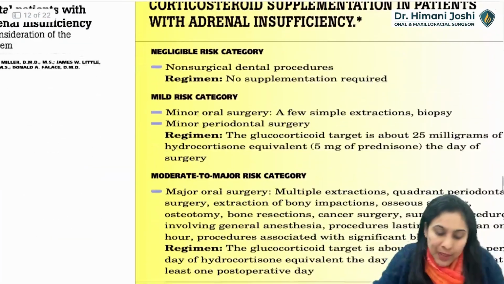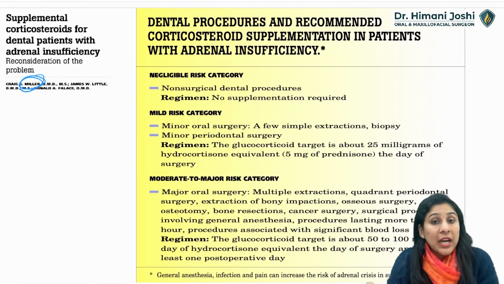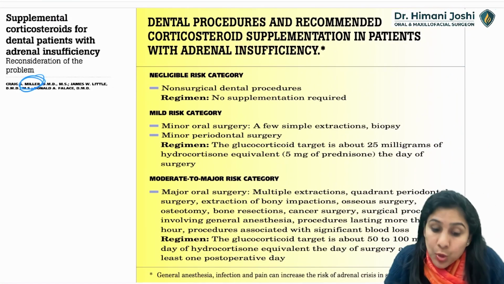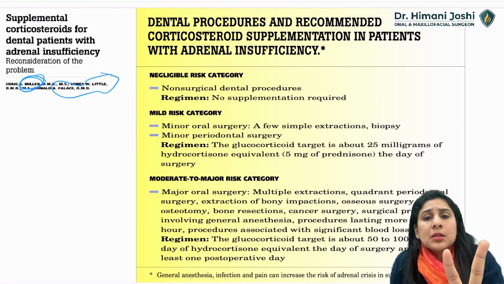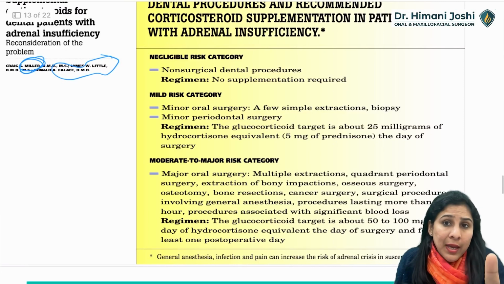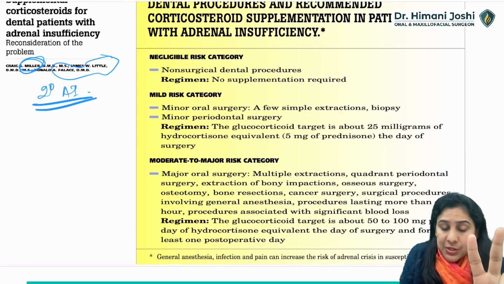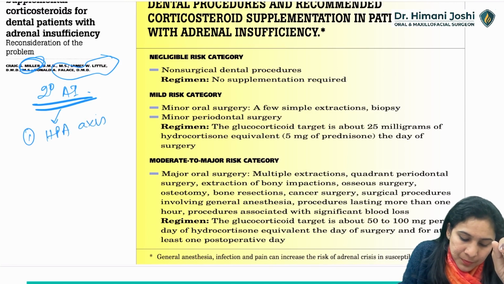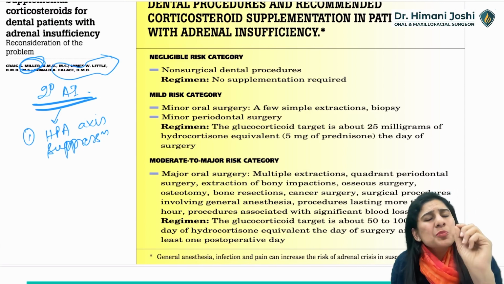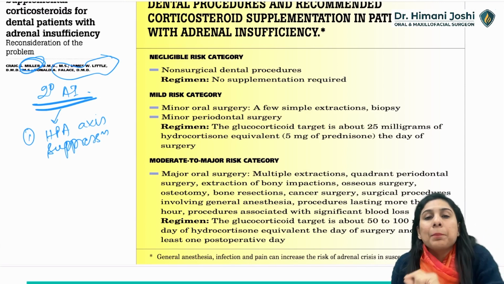The same is confirmed with the Miller article, which is a landmark article that we read, and the Little and Falace book that we read, which says that only two are the concerns in a patient with secondary AI. First concern is the HPA axis suppression, which is minimal, which doesn't happen in a patient who is only on a glucocorticoid replacement.